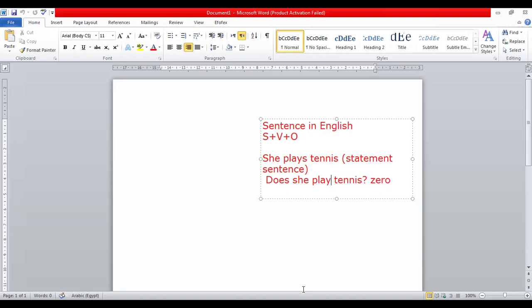So it's not right to put the s on the verb. Here we have a helping verb, so we put the verb in the stem. Does she play tennis? When we talk about the past tense, we use did, and we put the verb also in the stem form. We will talk about it later. Let's go to another one.